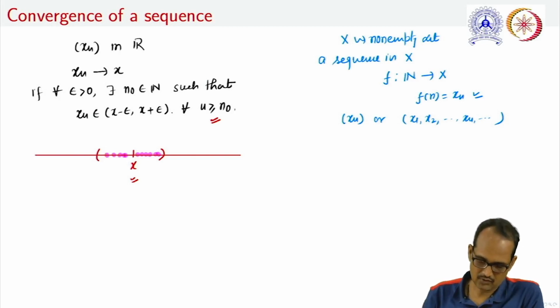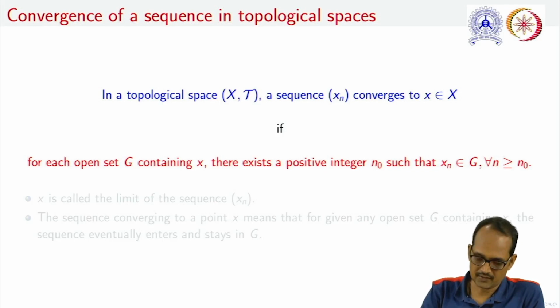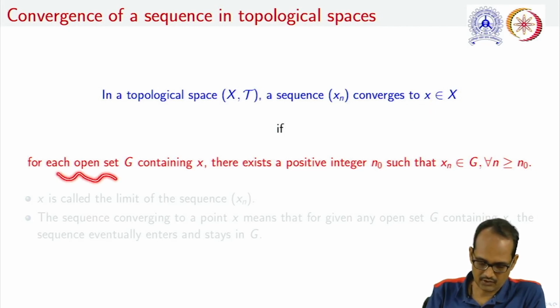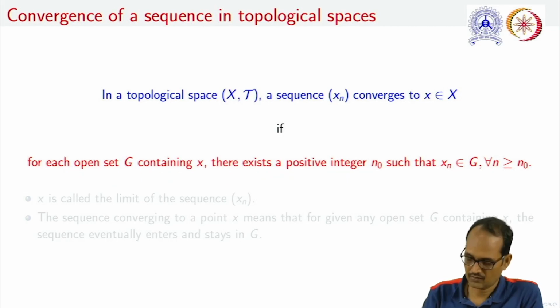With this definition of convergence of sequence, let us have the concept of convergence of sequence in topological spaces. In a topological space (X, tau), if we are taking a sequence xn, we say that this sequence is converging to an element x of X if for each open set G containing x, that is, if we are comparing with real analysis, we are replacing the open interval by an open set, there exists a positive integer n0 such that xn belongs to G for all n greater than or equal to n0.